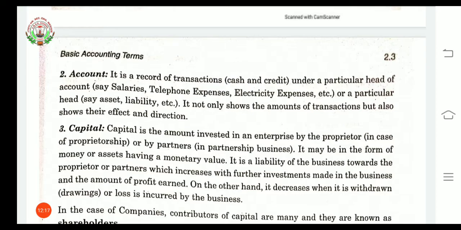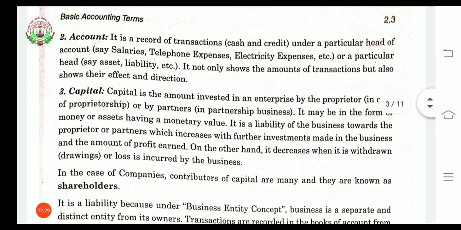An asset should have a monetary value that can be measured in terms of money. Capital is considered a liability of the business towards the proprietor or partners. If the businessman wants to discontinue the business, first of all this capital will be returned to the owner or partner.